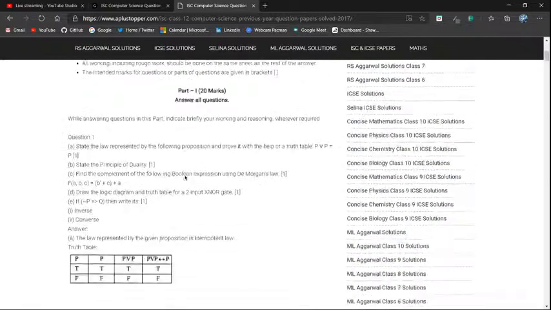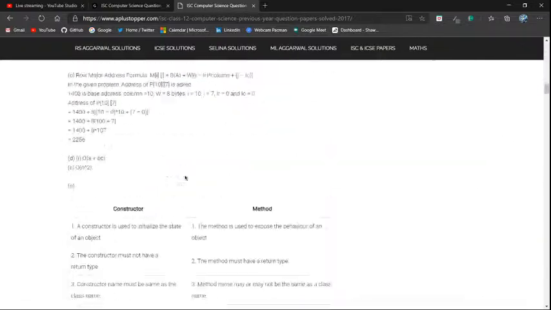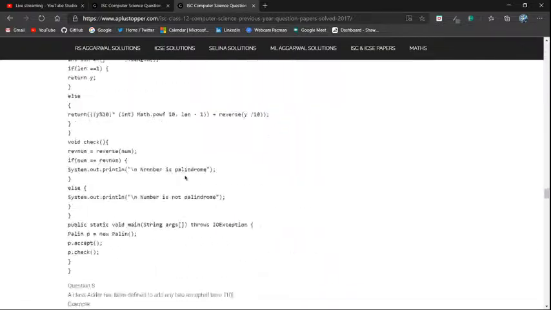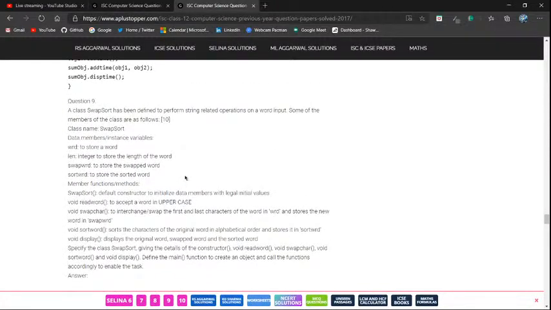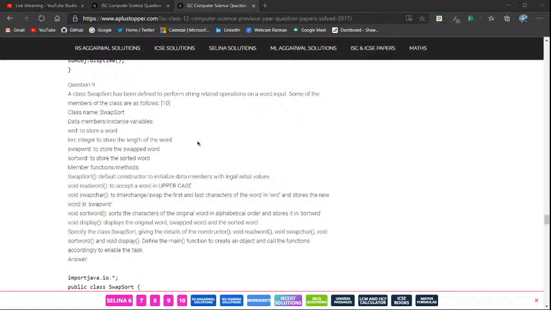I did not even search this. Question 9. Where is the question 9? There we go. Swap sort. Oh wait, I think I've already done this. Swap sort. There we go. I've already done this. See that? Yeah. For those who don't know, this is a really simple program.